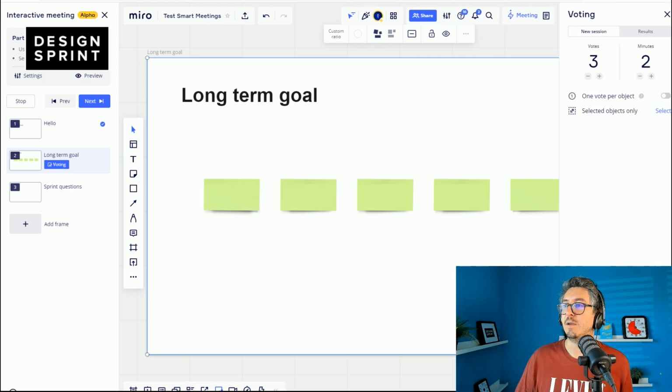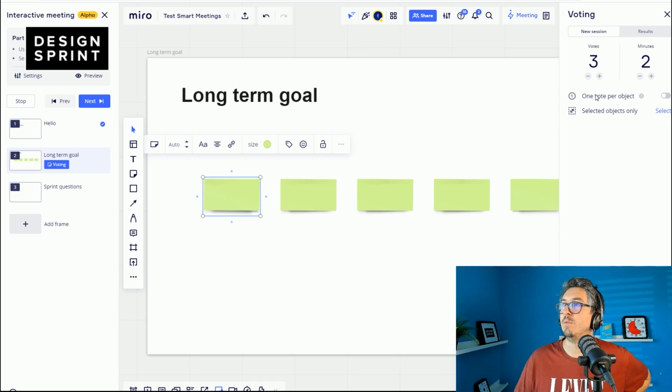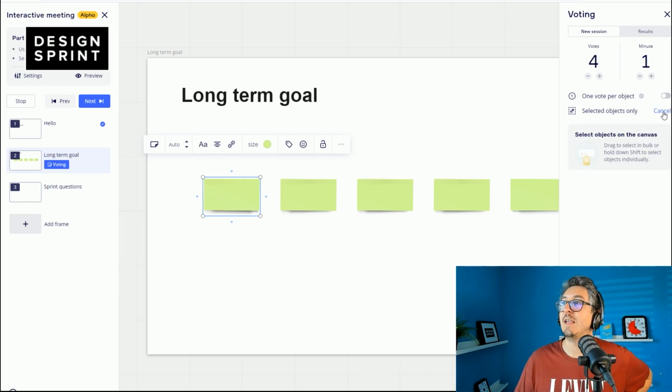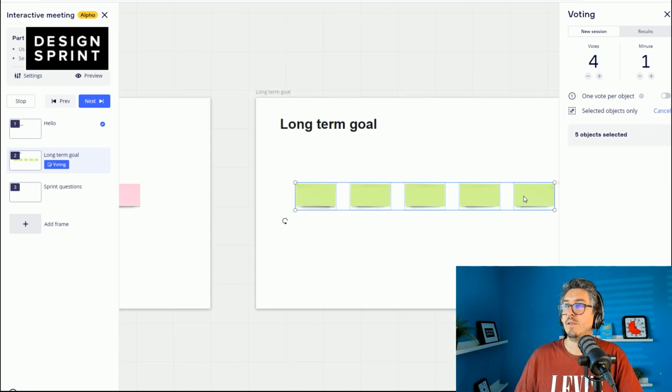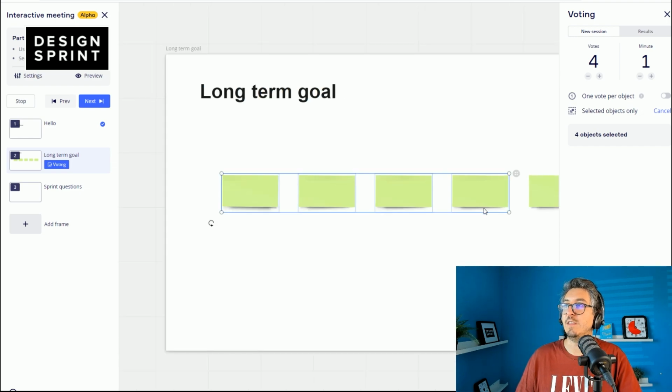I can maybe click here. Well, yeah, so here I will start a vote. Oh, but this has been redesigned, right? So I will give 3 votes, yeah, for 1 minute. I can select objects. Ah, that's so cool. This is new. I can select objects that they can vote on. I will unselect that one just to see. 1 vote per object, yeah, that can be useful. Start.